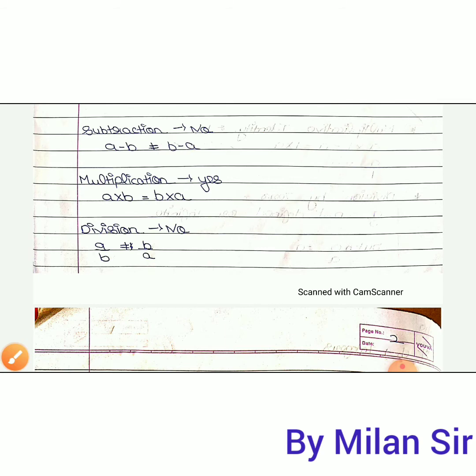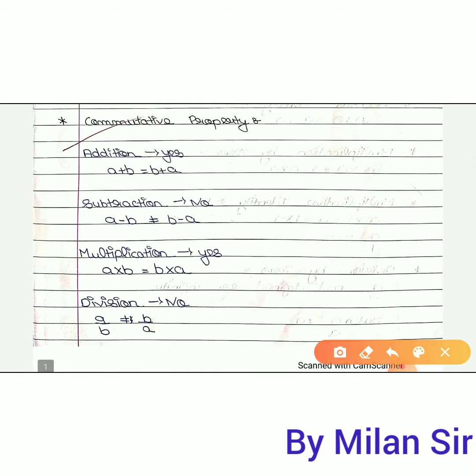Okay, so in addition and multiplication we can use the commutative property for integer numbers, but in subtraction and division we cannot use this property.